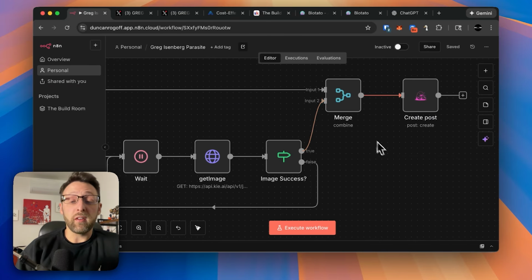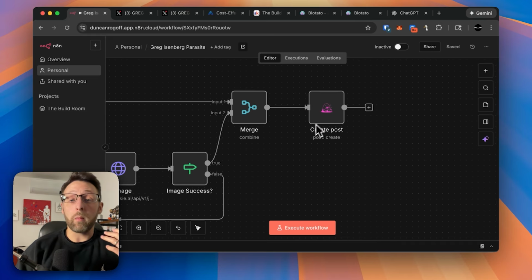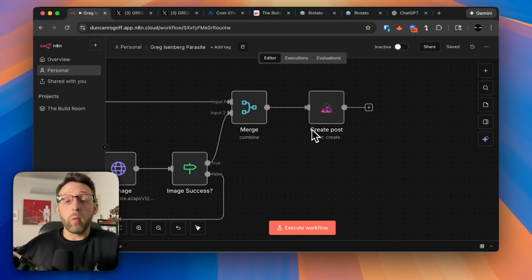And then from there, we're going to merge these two things together, and we're going to use a platform called Blotato to automatically post this to our Twitter account.